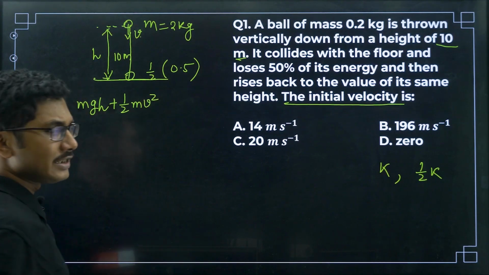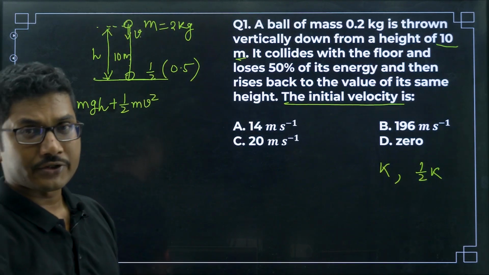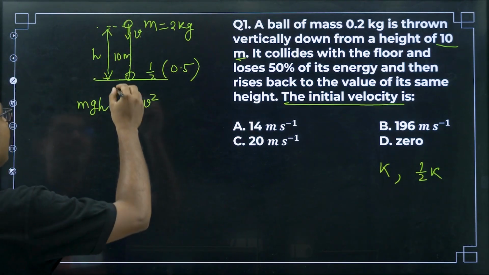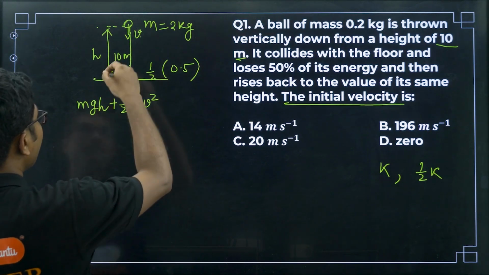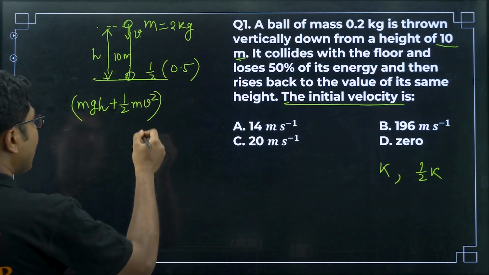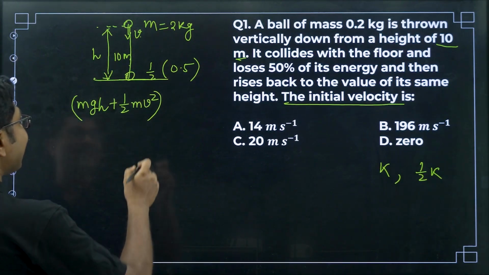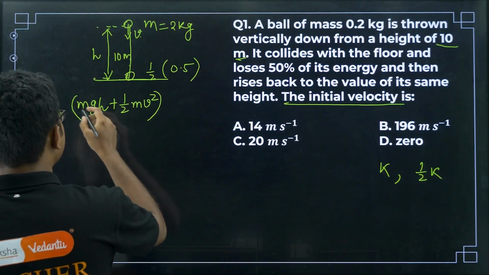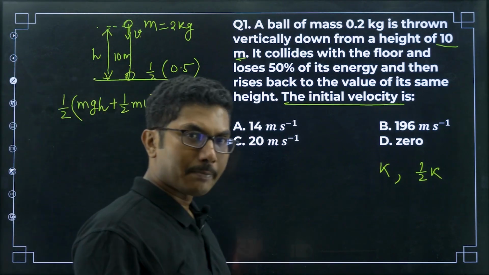So this is the initial energy, and according to the conservation of energy, the same energy will be there just before hitting the ground. Now just after collision, 50% of this energy will be lost, so the remaining energy will be the other 50%.